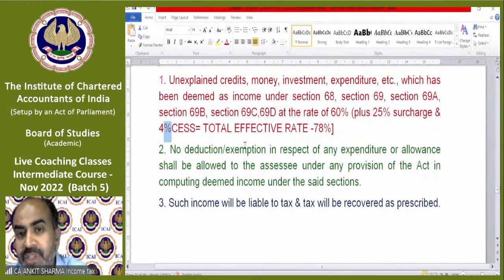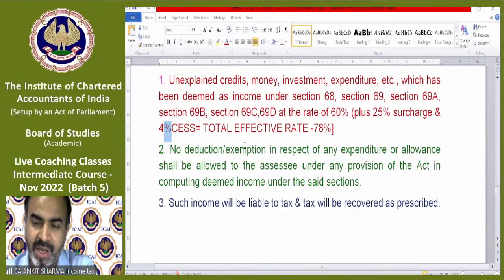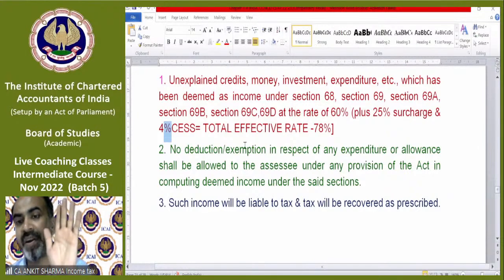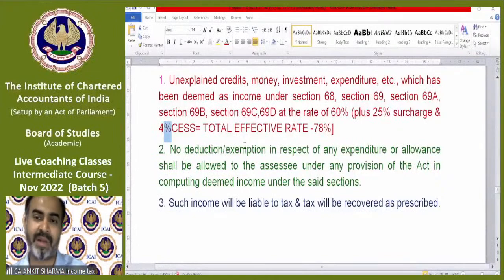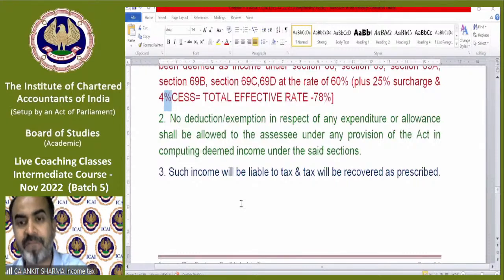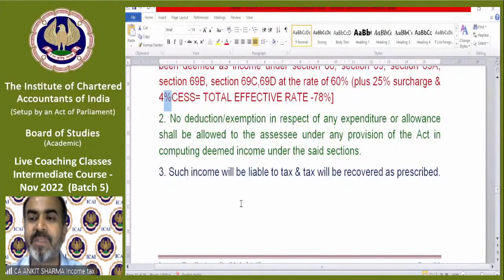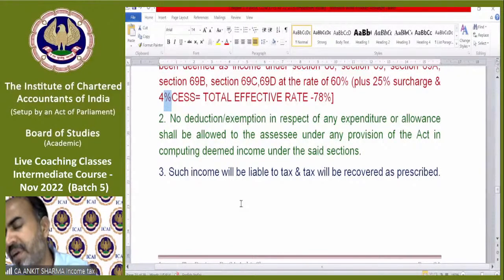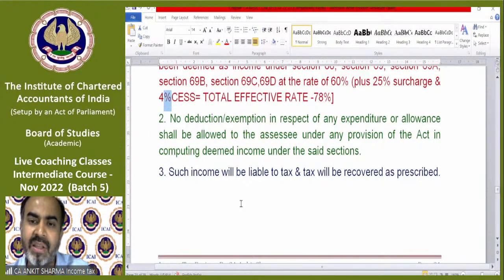Point number 2 says no deduction, no exemption, no expenses can be deducted from black money. If the department finds black money of 10 lakh rupees with you and you say I have paid commission of 1 lakh rupees for that black money, so please deduct it also, there is no deduction allowed. Whatever amount is treated as black money will be fully taxable at the rate of 78%. No exemption, no expenditure allowed. Such income will be liable to tax and tax will be recovered as prescribed. Black money income does not have any assessment here. The recovery procedure will be different on a case to case basis. So white money has an assessment year, black money income does not have any assessment year, it only has a previous year.